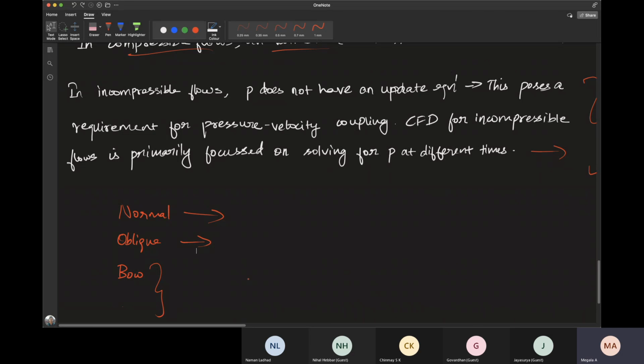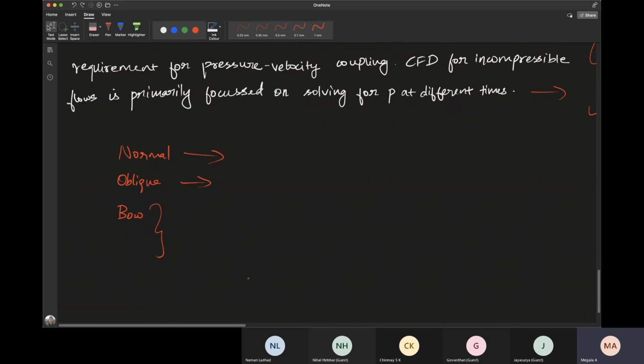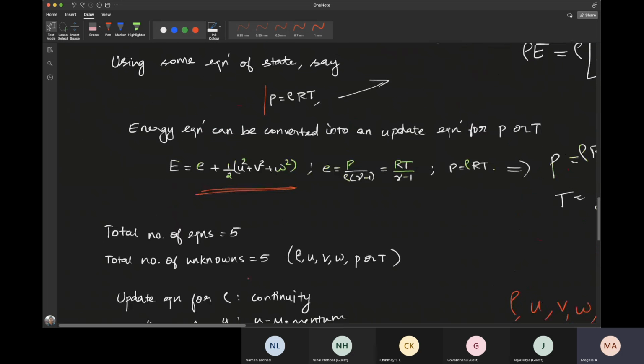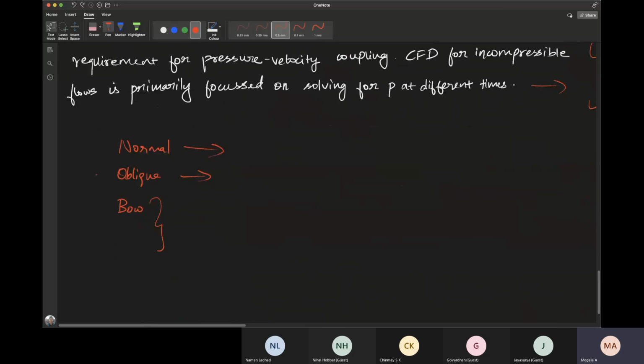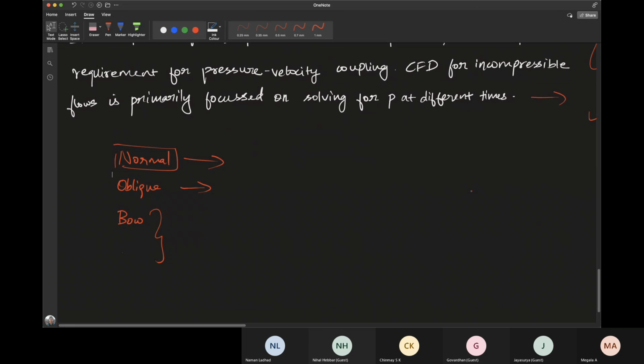So any further questions? When we go to CFD for compressible flows, then we can probably see the formulation of normal shocks from the integral form, and then we'll move to finite volume methods based on this. Any further questions? No, nothing from my side.